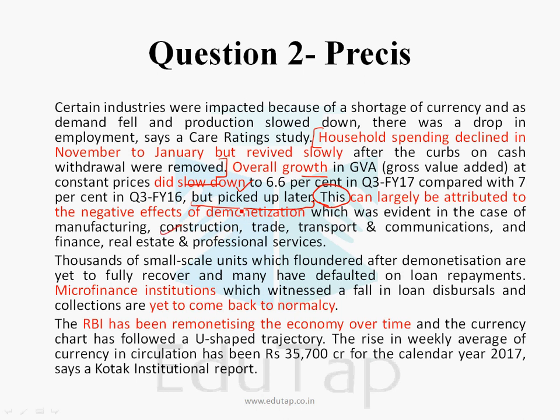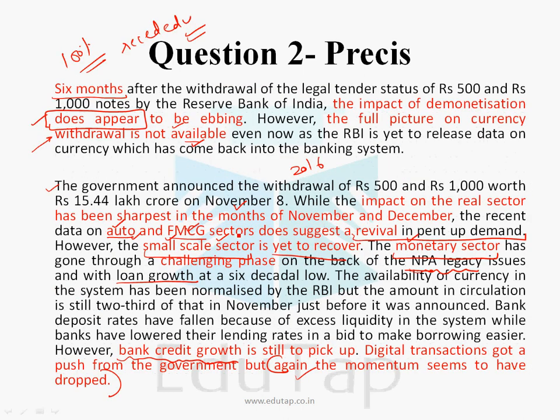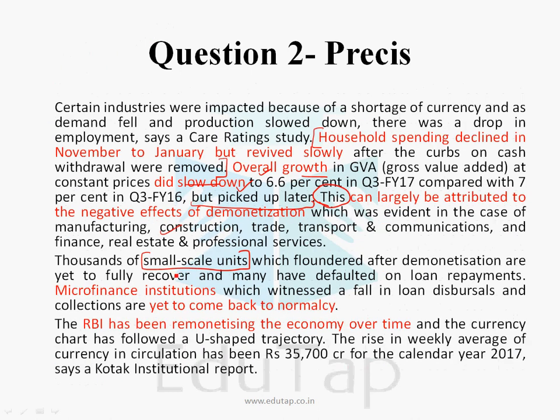So this point can be summarized to say that the overall growth has suffered because of the negative effects of demonetization on the different sectors of the economy. Now, thousands of small scale units. See here, small scale units is here also and small scale sector is here also. Fine. You can combine these two things. Thousands of small scale units which floundered after demonetization are yet to fully recover.